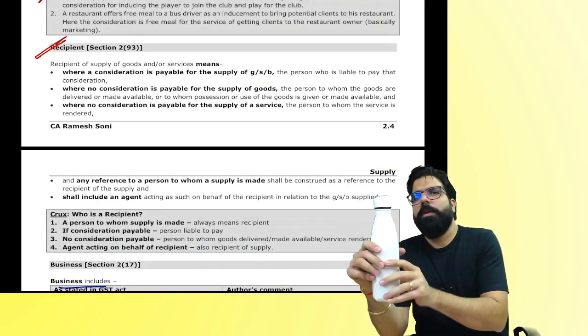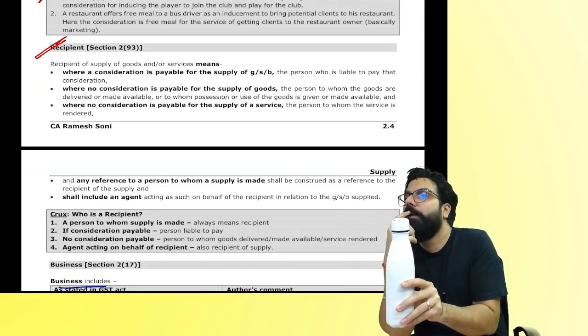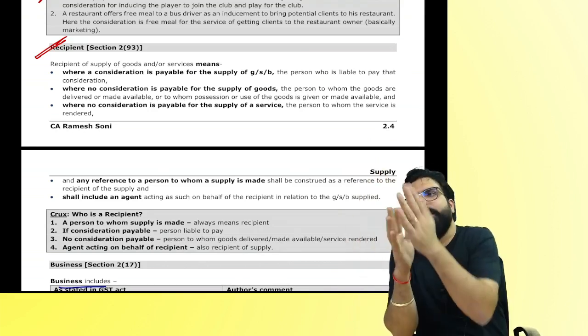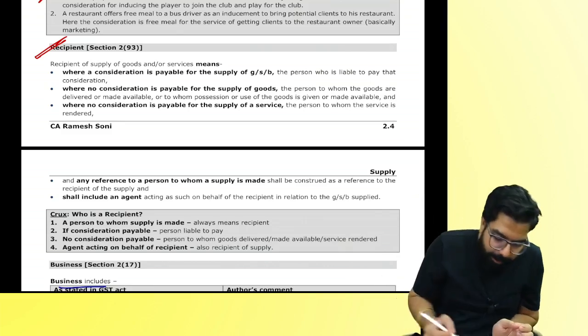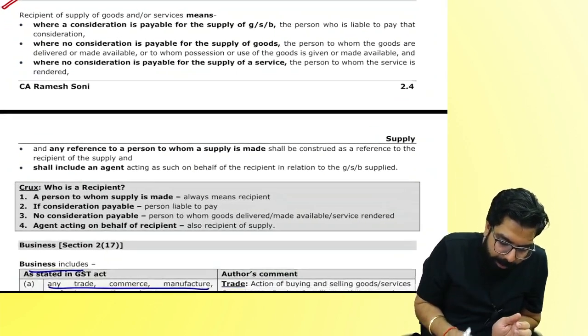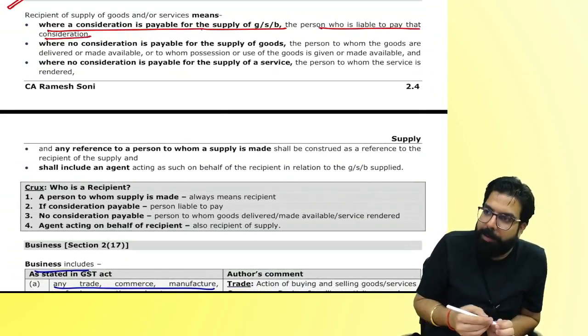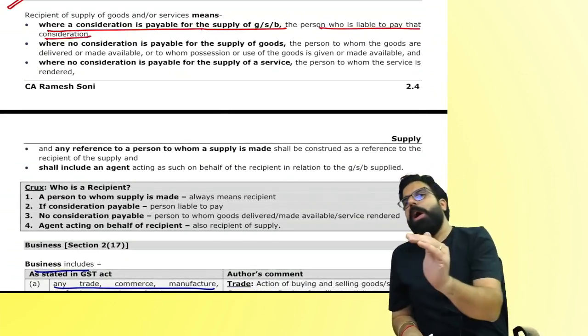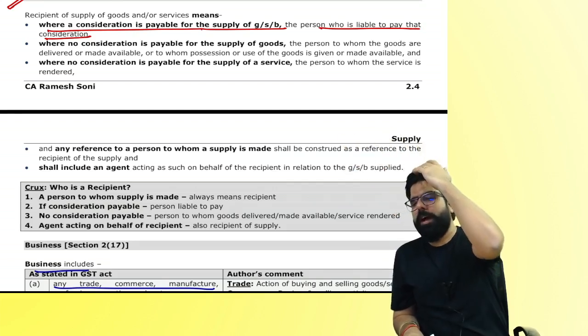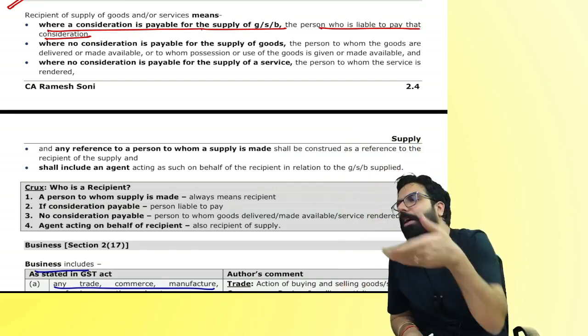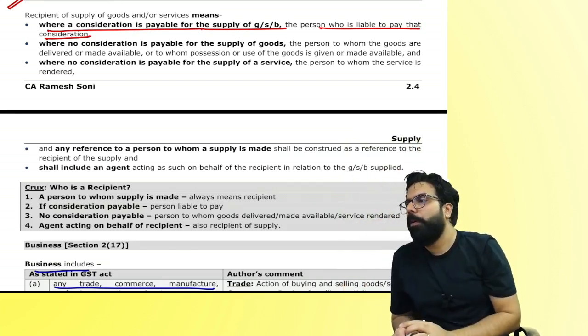Goods, I gave it to Jayant. Who is the recipient? Jayant. He has to pay me a consideration, he is the recipient. Recipient means, always remember one thing, where a consideration is payable, the person liable to pay is the recipient. Supposing I sold these goods, consideration is payable. The person who pays the consideration is the recipient.